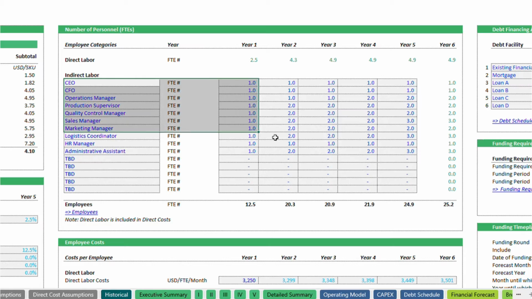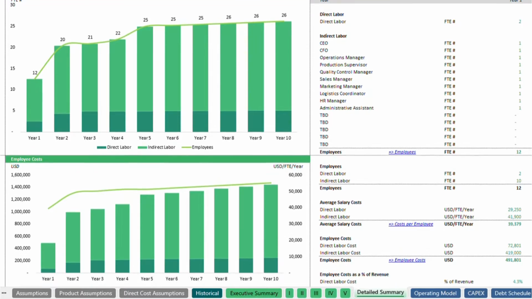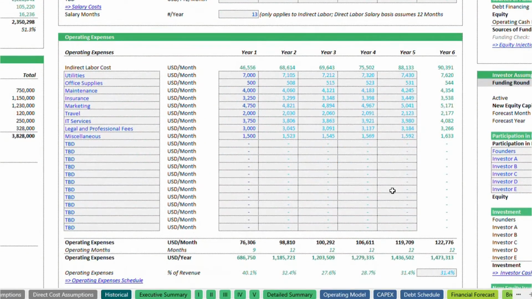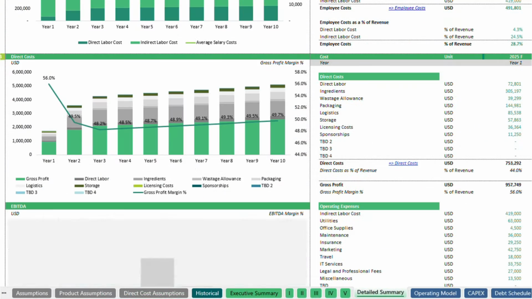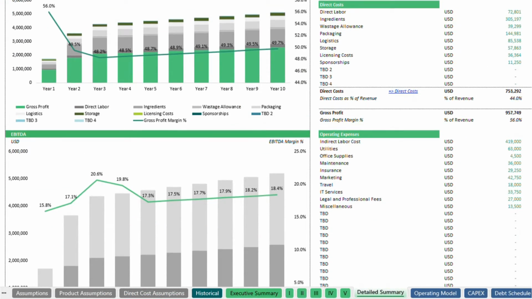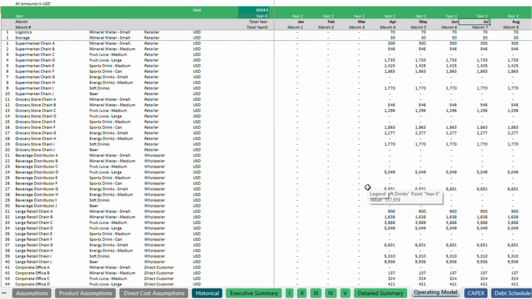Employee costs, including both direct labor on the production floor and indirect labor like administrative staff, also play a critical role in overall expenses. Operating expenses such as utilities, rent, marketing, and maintenance are another significant component of your cost structure. Keeping a close eye on these expenses helps prevent overspending and keeps your business running smoothly.